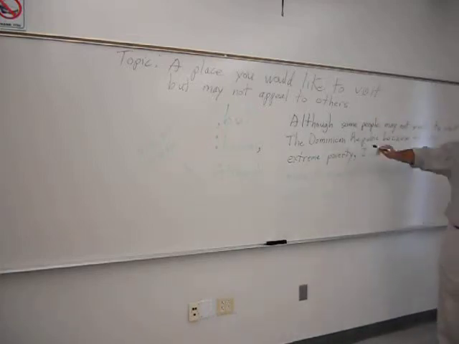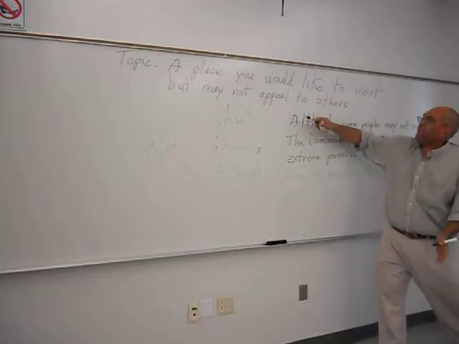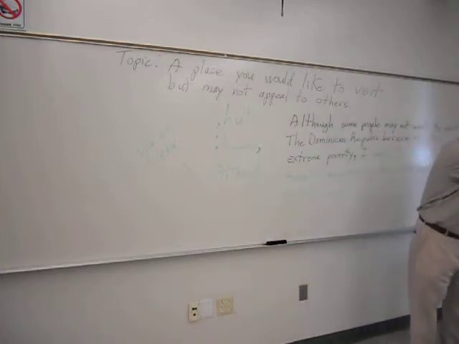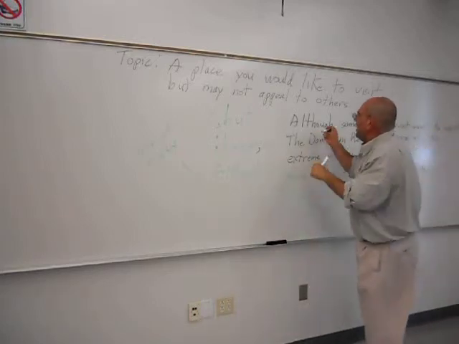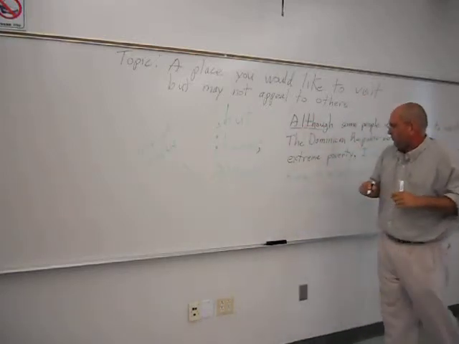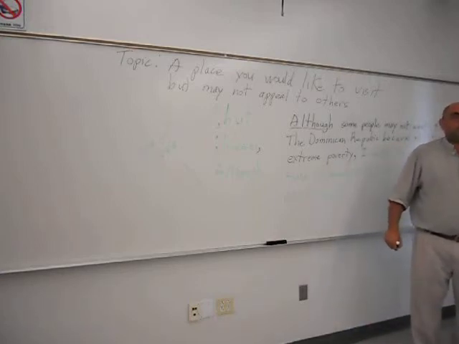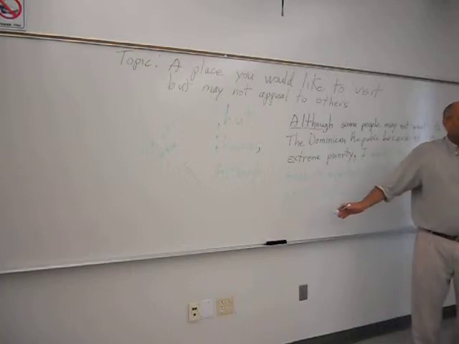All right, good. So we have the two ideas. We have the subordinate idea, the least important idea, introduced by a subordinating conjunction, although, and we have the main idea at the end, after the subordinate clause. Do you all understand this so far? So far, so good. All right.